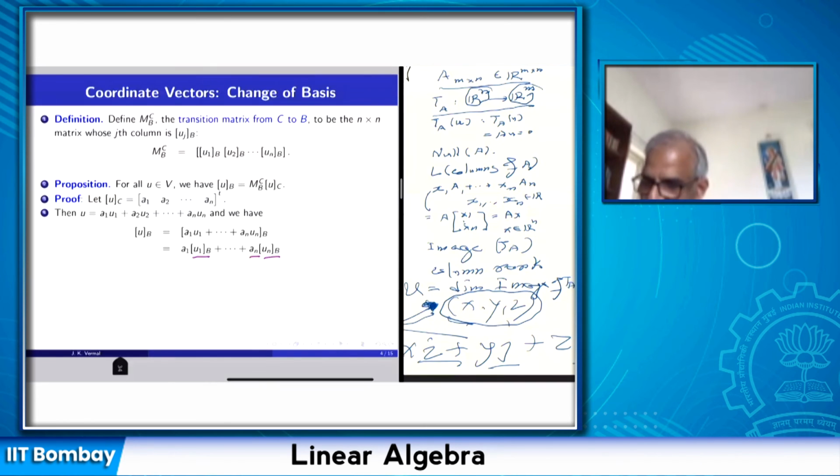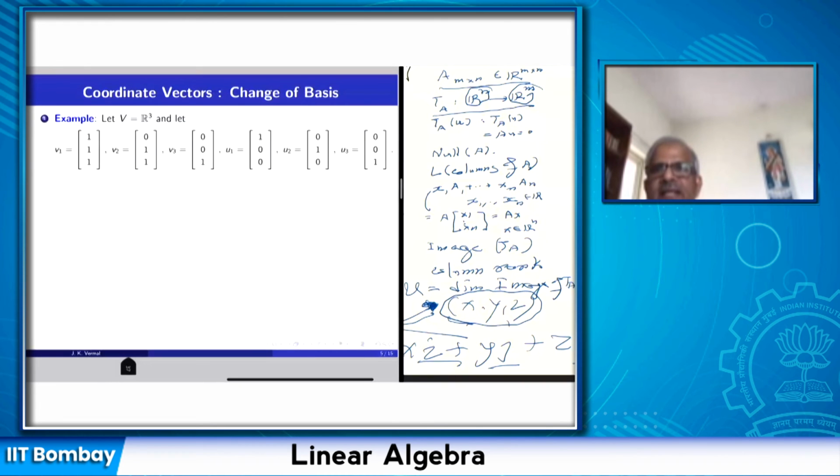Therefore, this is really MCB acting on a1 up to an. This matrix acting on this vector is also the linear combination of column vectors of the transition matrix. So we have proved the formula that the coordinate vector of u with respect to basis B can be obtained from the coordinate vector of u with respect to C by pre-multiplying by the transition matrix from C to B.